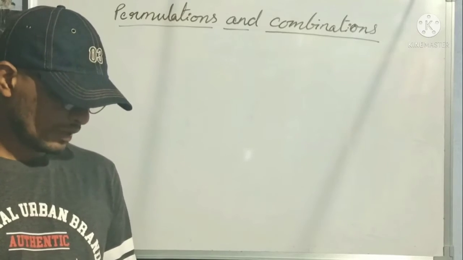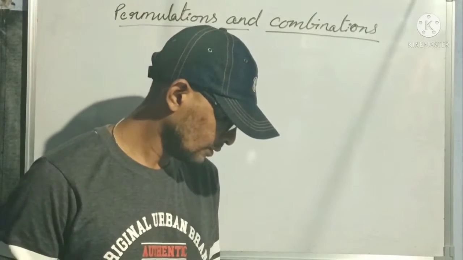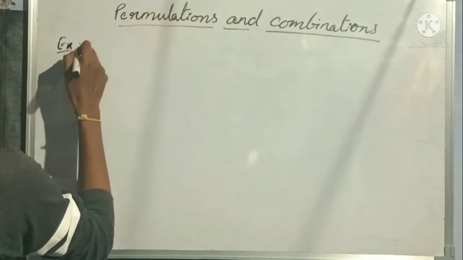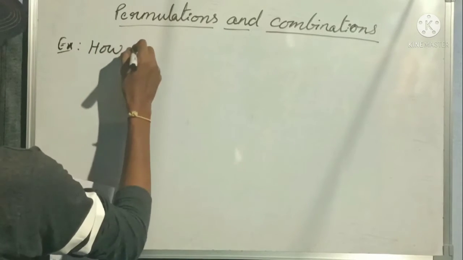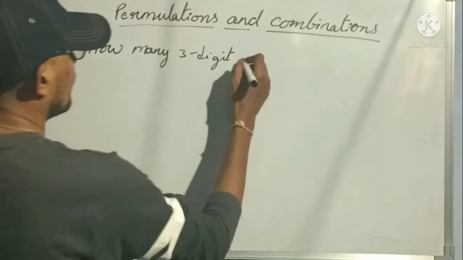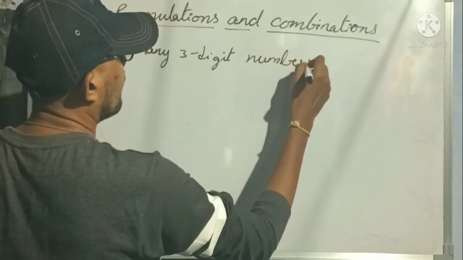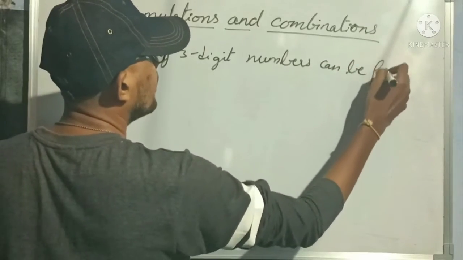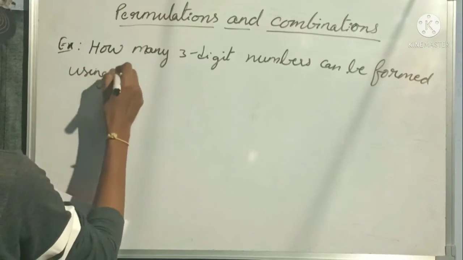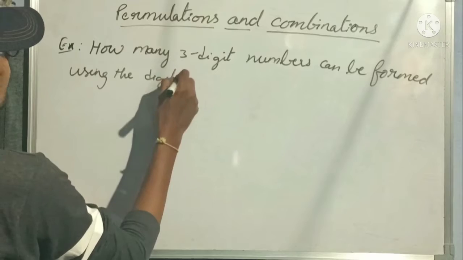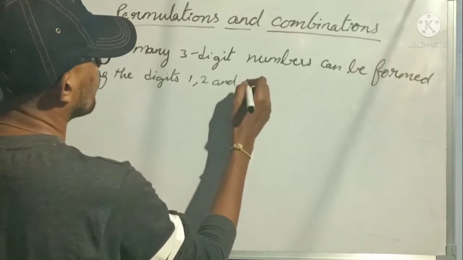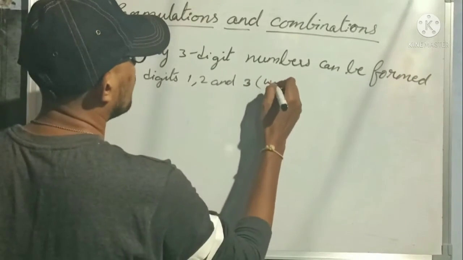For our first example, let us take: how many 3-digit numbers can be formed using the digits 1, 2 and 3 without repetition?